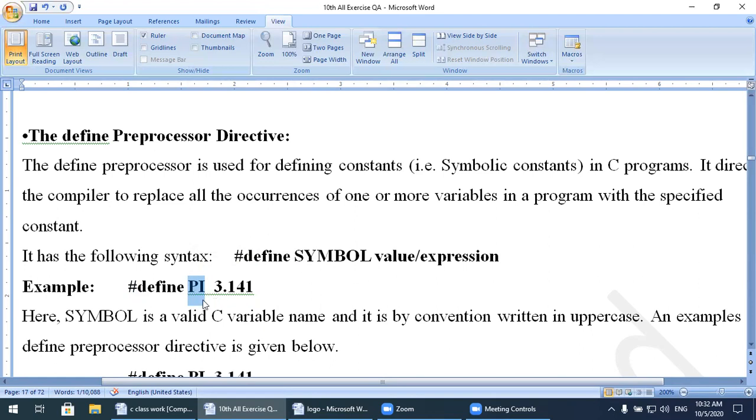Keep in mind, if you use a small pi, it will be a different variable, but I use PI in capital.